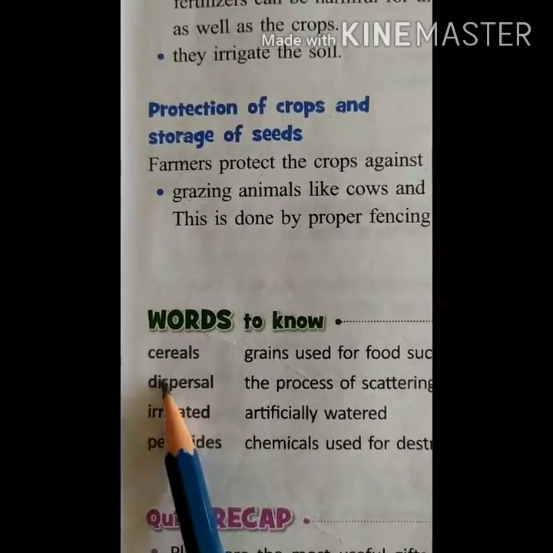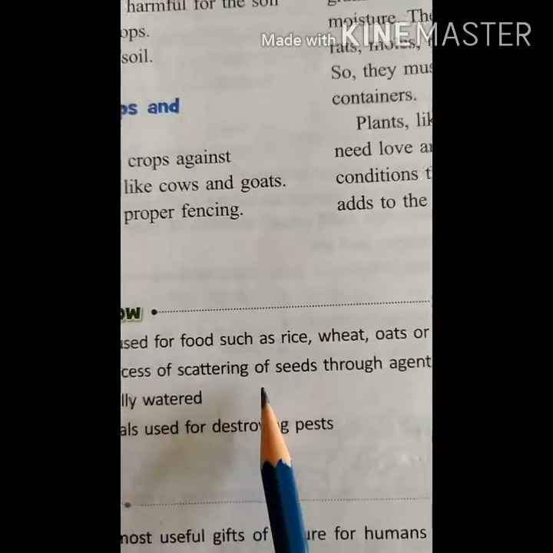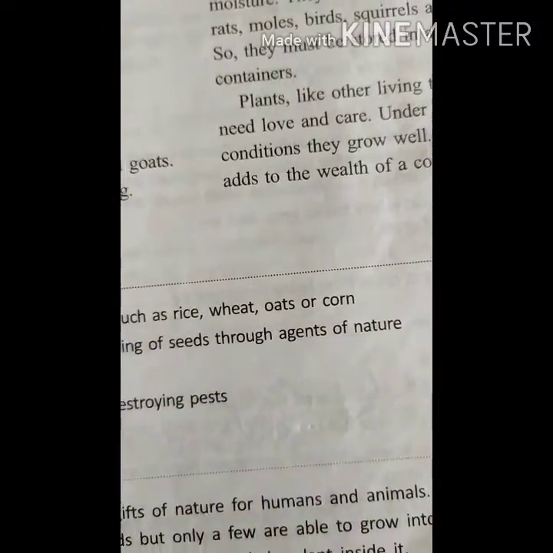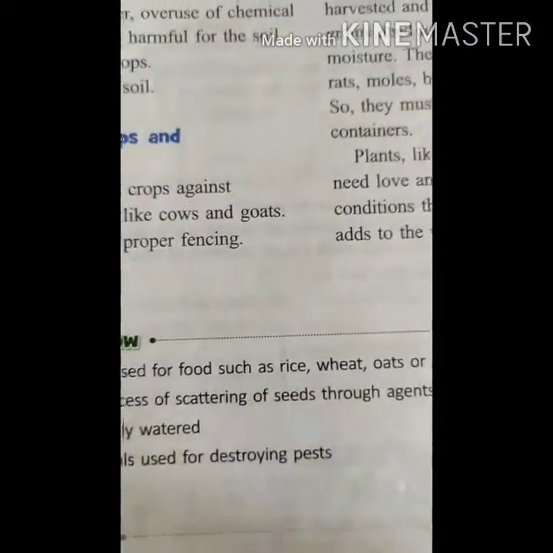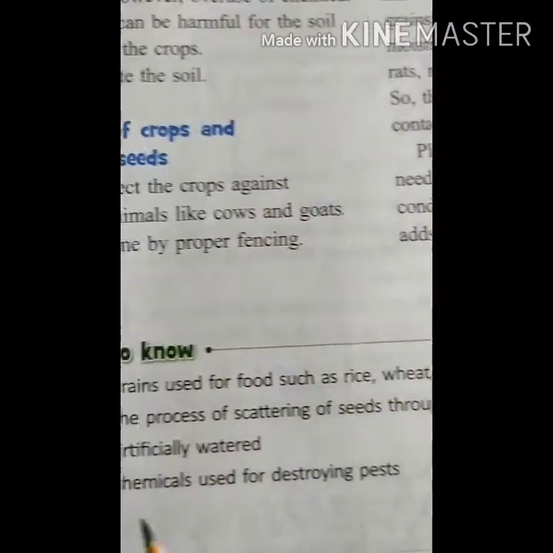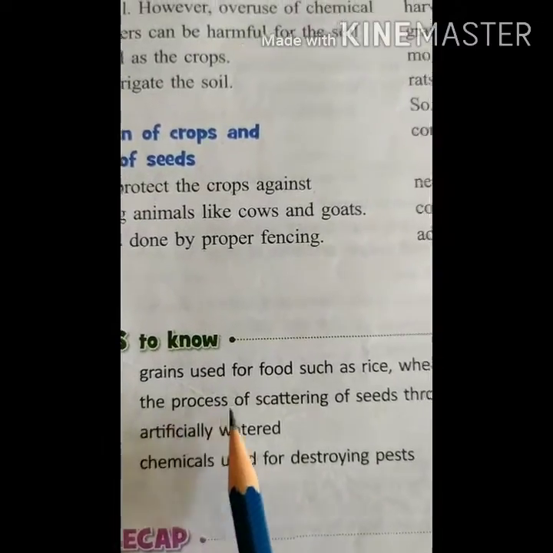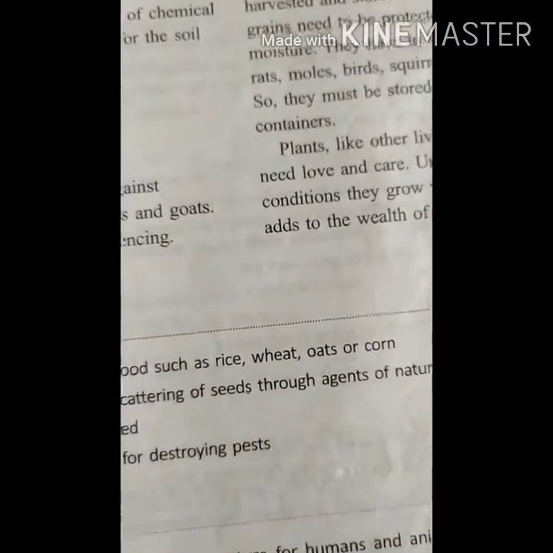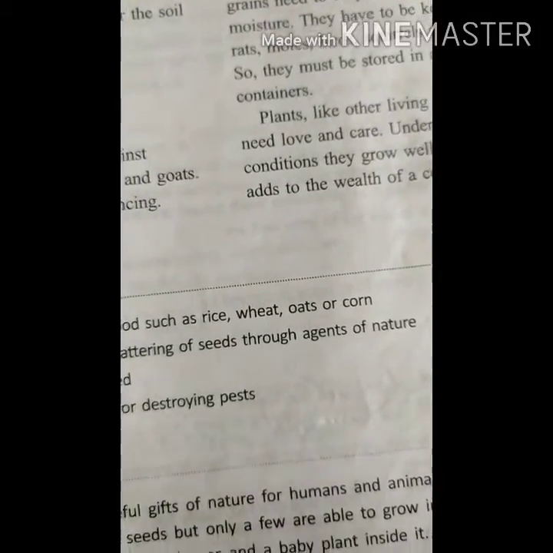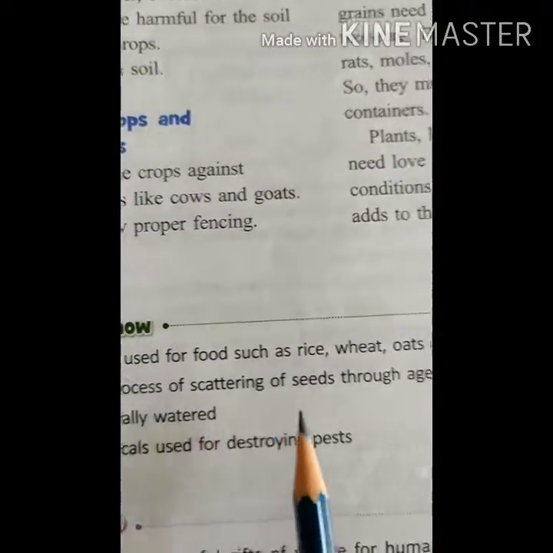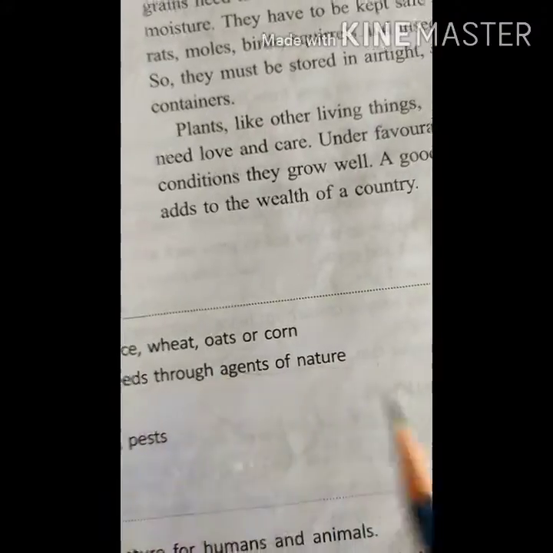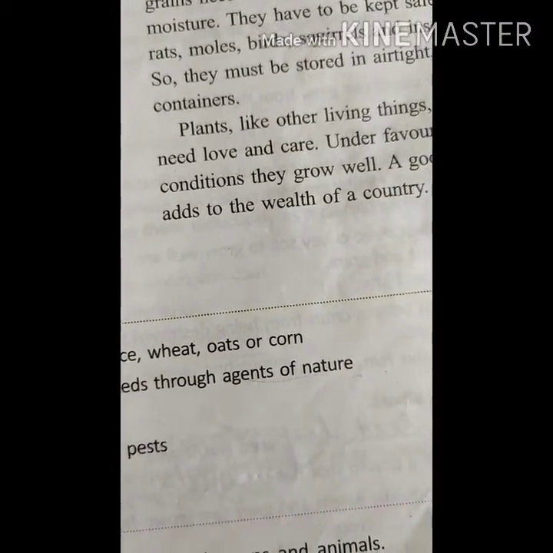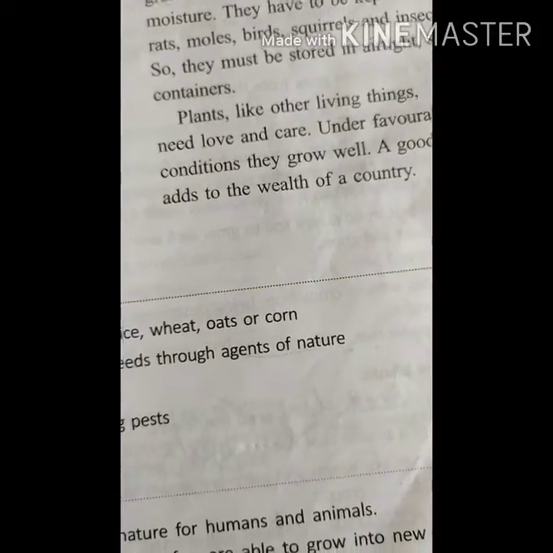Next, dispersal. This is the process of scattering of seeds through agents of nature from the parent plant to the other environment. What are the different agents of nature, beta? They are wind, water, explosion, and animals and birds.